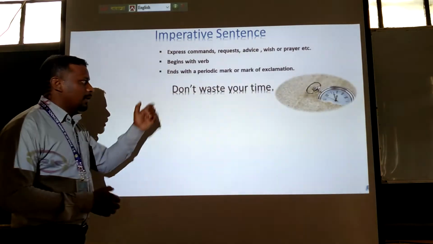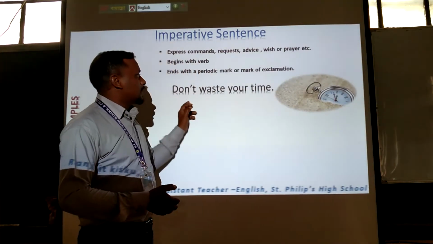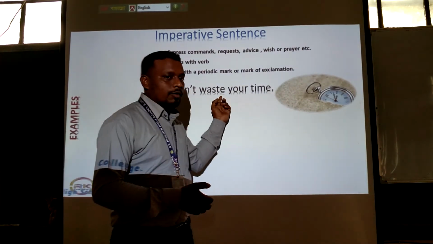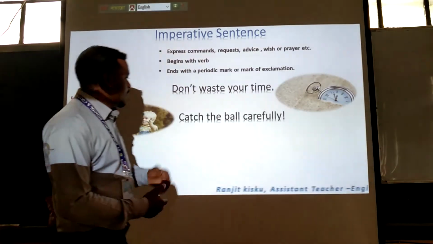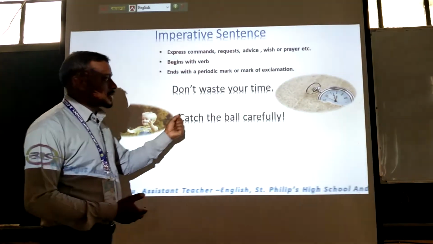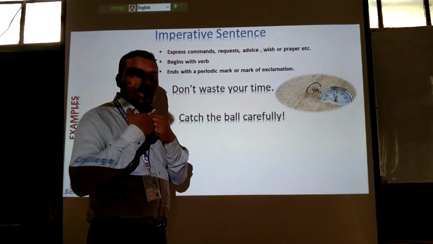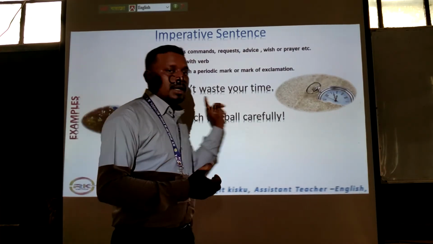In the first example, you can say, "Don't waste your time." So the sentence begins with a verb, the negative form of the verb. Then in the second sentence, you can say, "Catch the ball carefully." In this sentence, we can also see that the sentence begins with a verb.